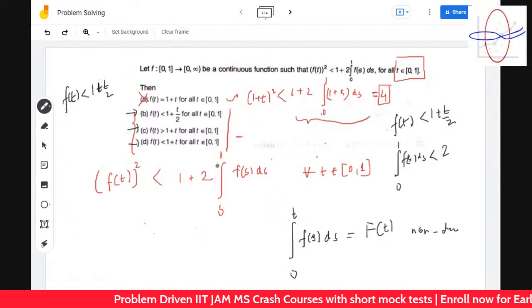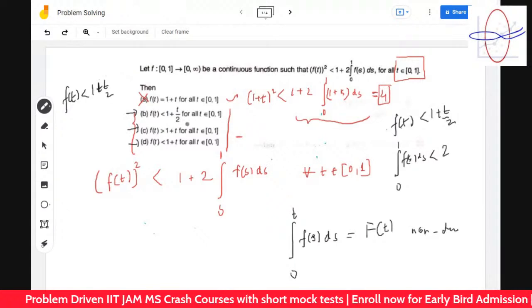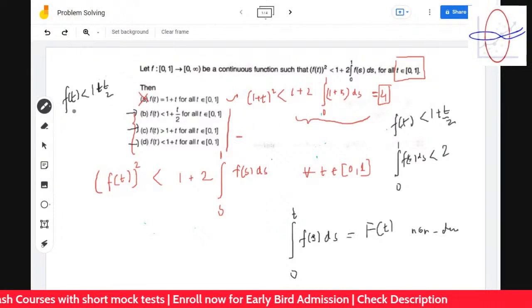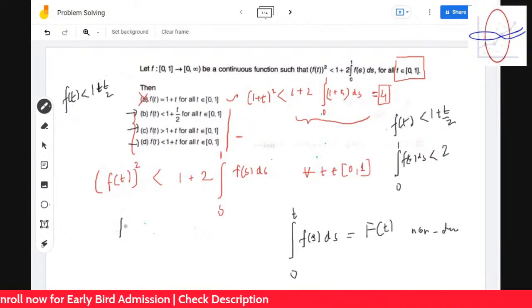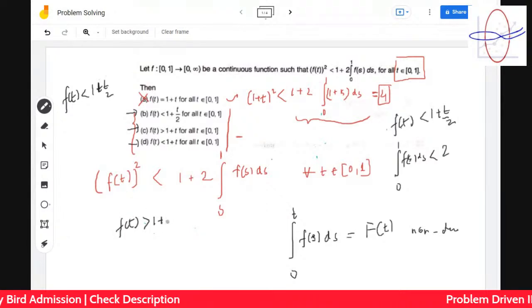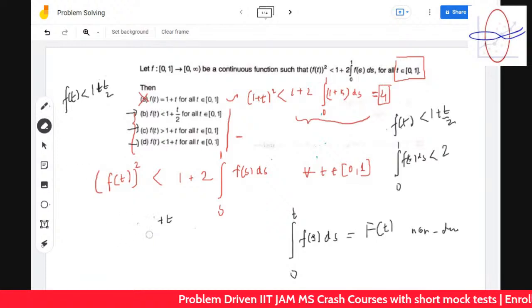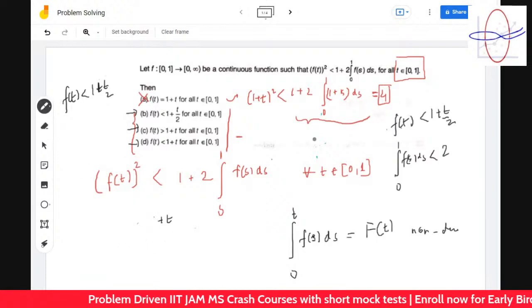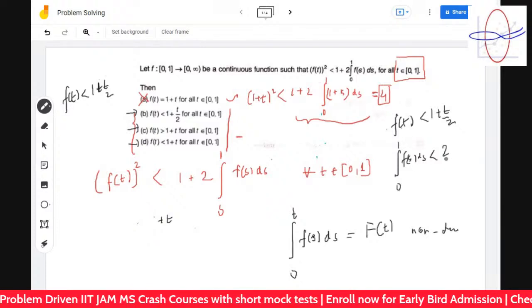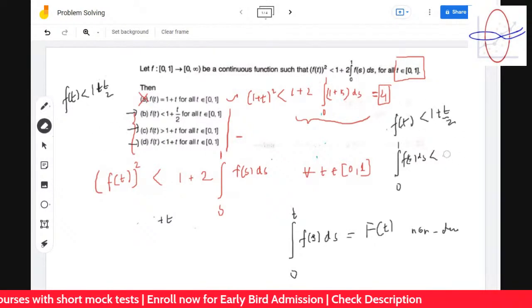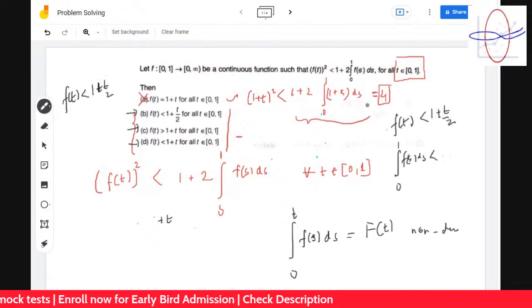Anyways, let's get back to the next equation. So we are trying to understand what happens. So this by basic integration result. So if we take f(t) is greater than 1 plus t. How did you write integration f(s) ds is less than 2? Oh, I just integrated it, just with the previous result.